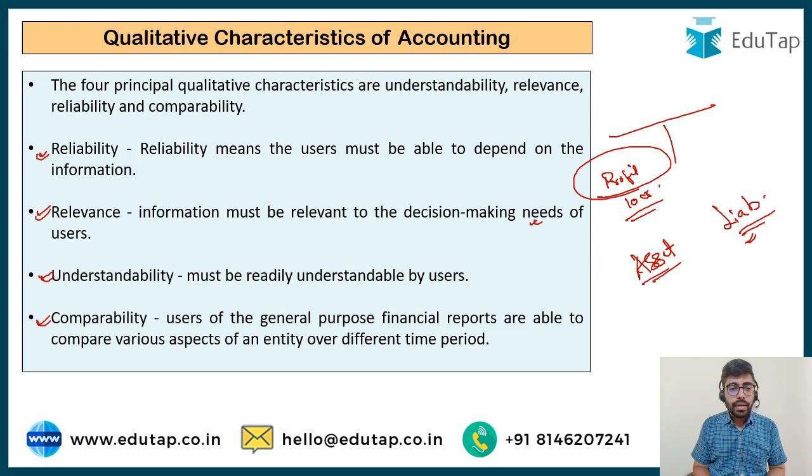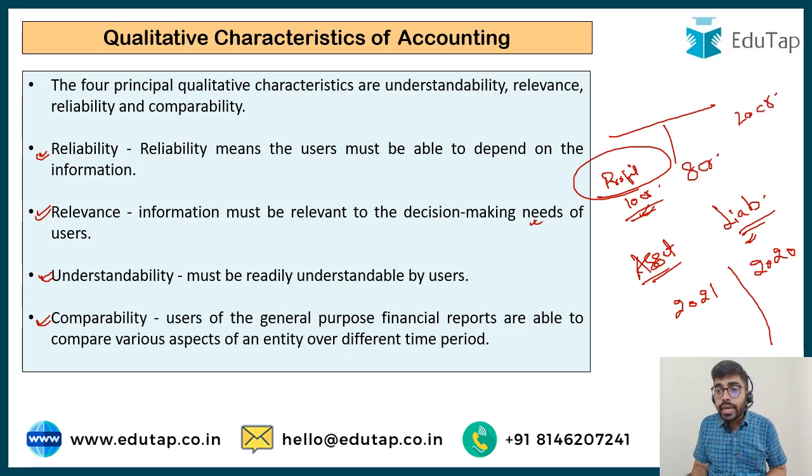Then comes comparability. A very important aspect is comparability. Whenever you open the annual accounts of companies, you would see that the figures of 2 periods are mentioned in the statement. Suppose you are looking at the profitability statement of 2021; the profits of 2020 are also shown along with it. We have to make sure that the user can compare this information. If the profits during 2021 were 10 crore, the profits during 2020 may be, say, 8 crore, or say 20 crore. Ultimately you come to know through the previous year's figure itself whether the company is doing good or not.